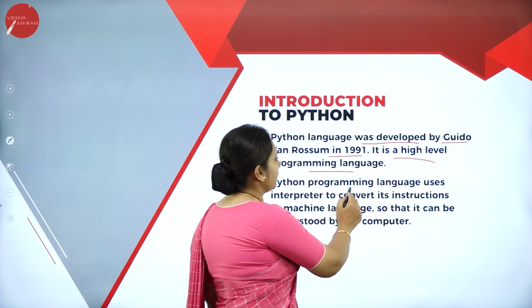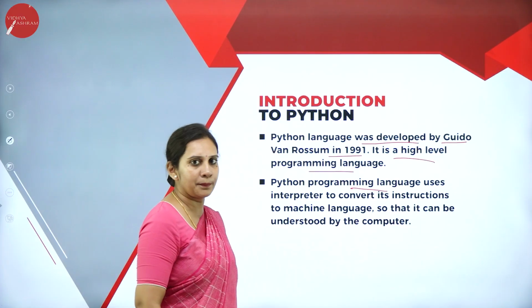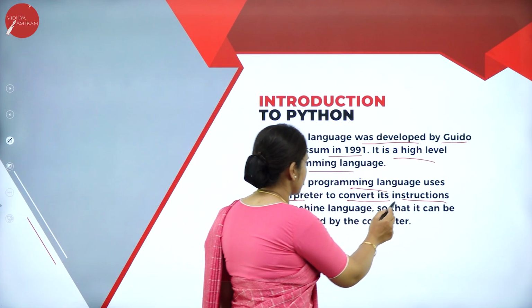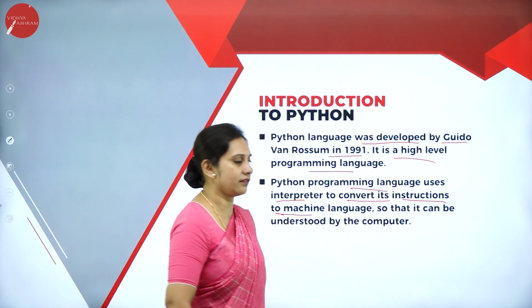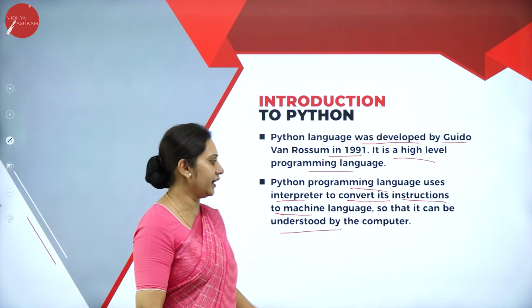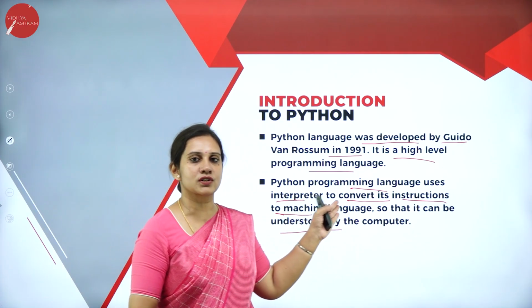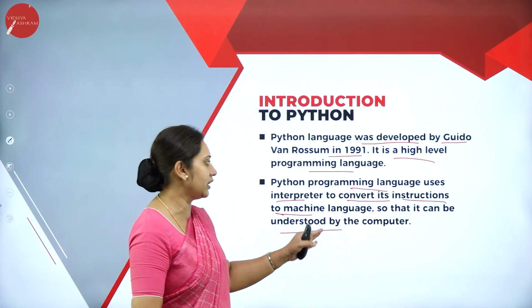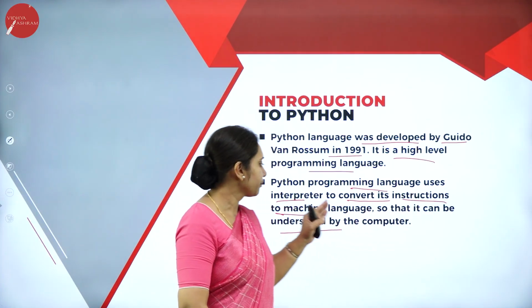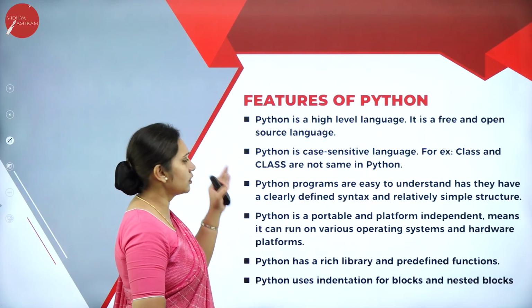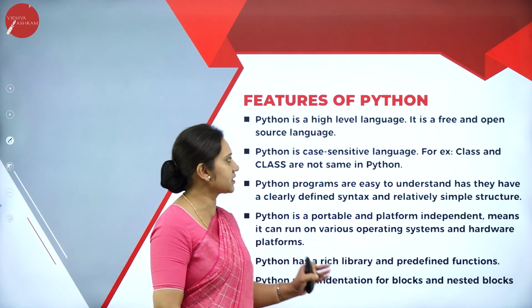The Python programming language uses an interpreter to convert its instructions to machine language so that they can be understood by the computer. It uses the interpreter, which converts the instructions to machine language so that they can be understood by the computer. Now let us understand the features of Python.